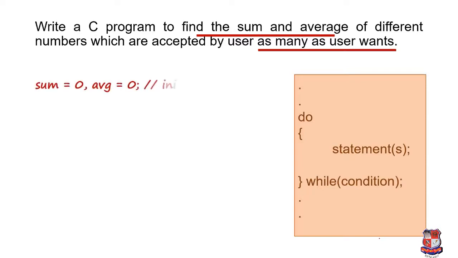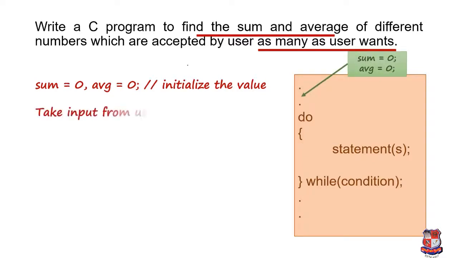How can we achieve both of these things? First, we have to take sum and average variables, and we are initializing both with 0. Now next we have to take input from the user. Now what can we do to achieve this as many times as the user wants?